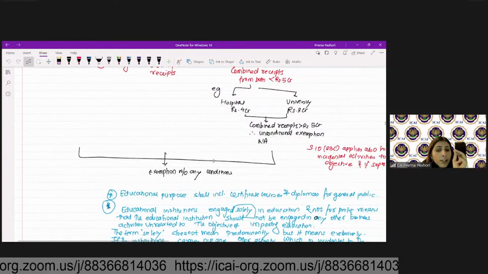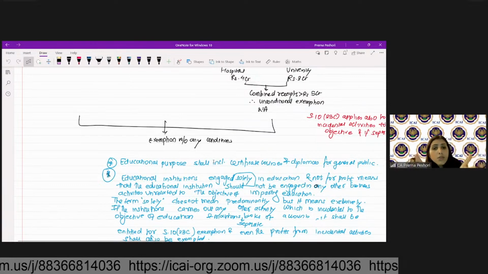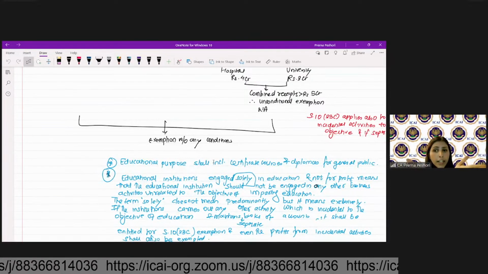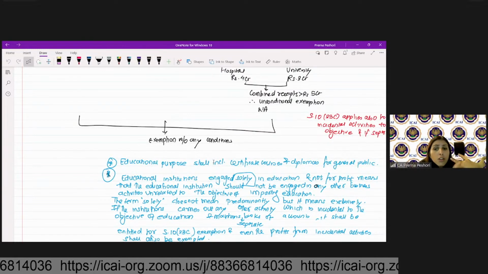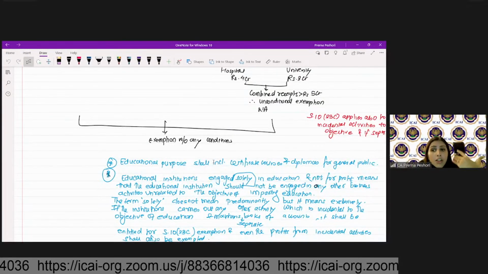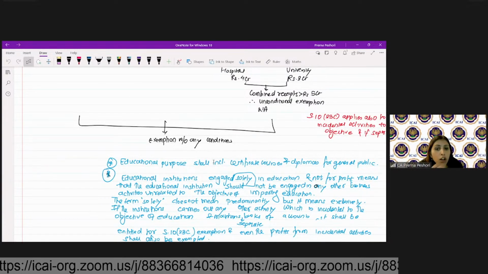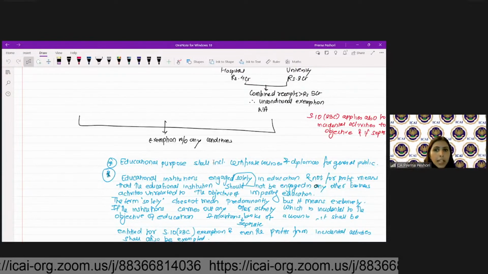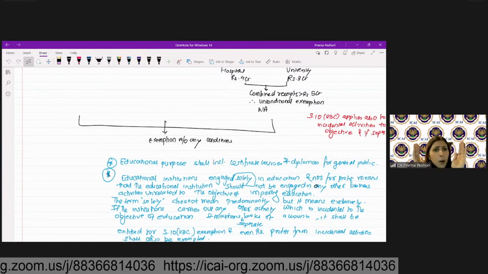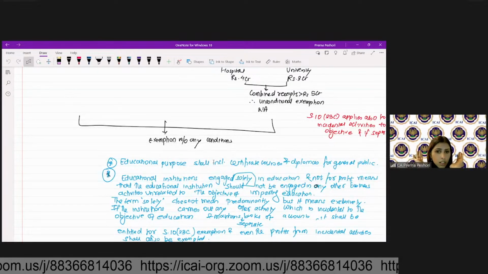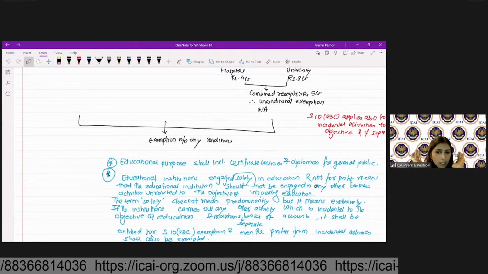Now, educational institutions engaged solely in education means what? Educational institutions shall be considered to be engaged solely in education and not for profit. That will be determined by whether the educational institution is engaged in any other business activities which are unrelated to the objective of imparting education. So solely here means that I should be completely relating to the education business. I should be only offering education. I should not be doing any other business activity.